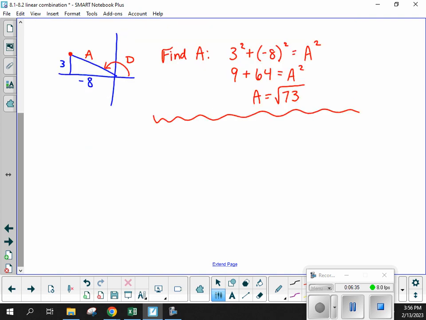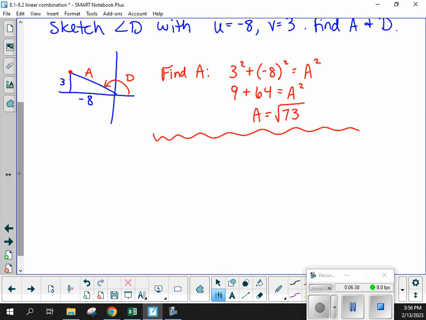Now, finding D might be easier first to find this reference angle. Let's just call this theta now, because that angle is actually in the triangle. If we can find that measure, then we just adjust to find the actual one that's in standard position. All right. So let's set up a little SOHCAHTOA problem here. We could say tangent of theta, not D, but tangent of theta, 3 over -8.